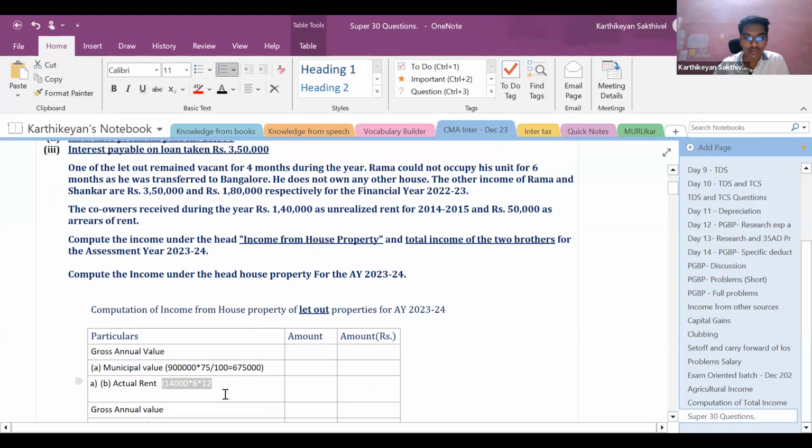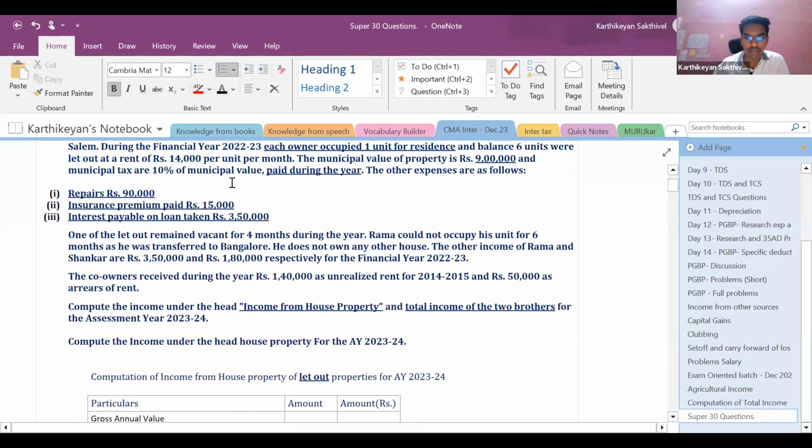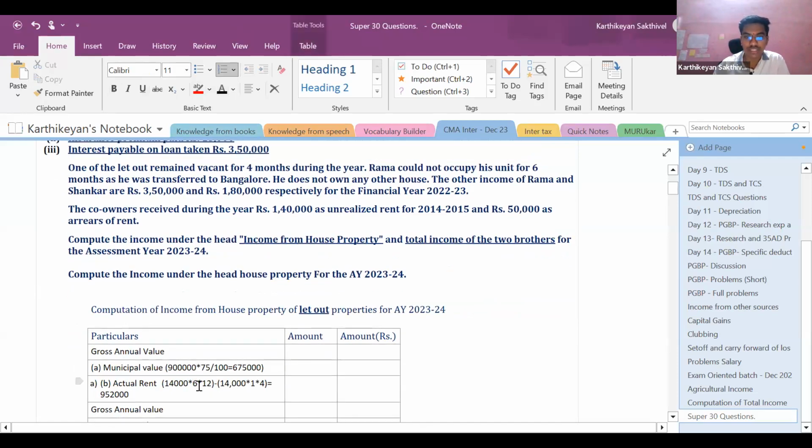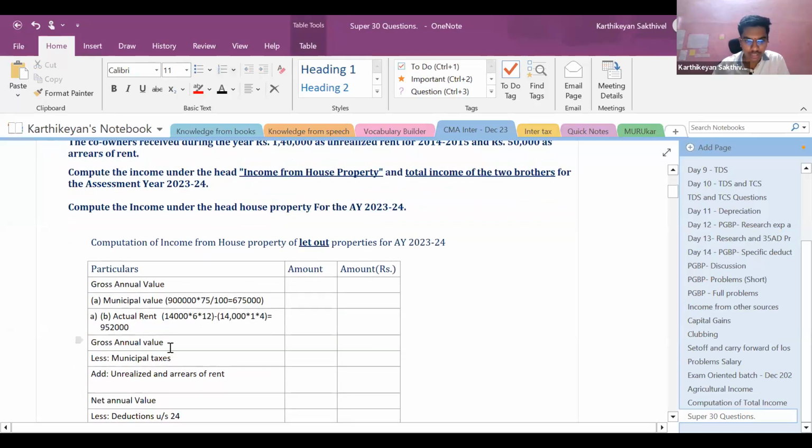Okay. Next is actual rent. So as far as the actual rent is concerned, what is the actual rent per month? 14,000 per month per unit. So totally there are 6 units which are let out for the period of 12 months. Of which 1 unit is vacant for 4 months during the year. Hence, this 14,000 for 4 months should be claimed as deduction, and your answer would become 9,52,000. Compare with 6,75,000. Higher of the above should be taken as gross annual value.